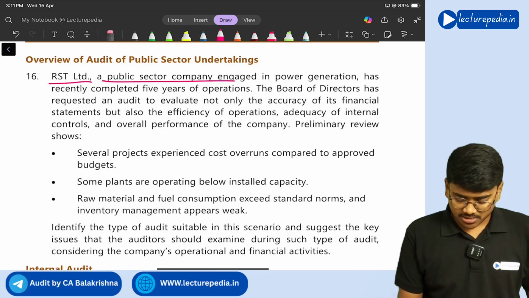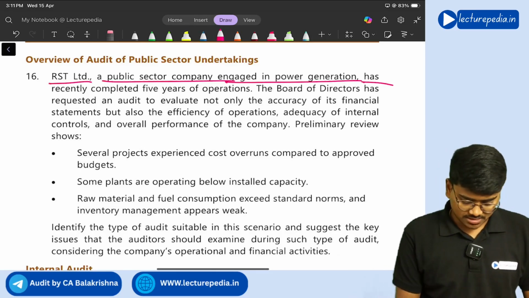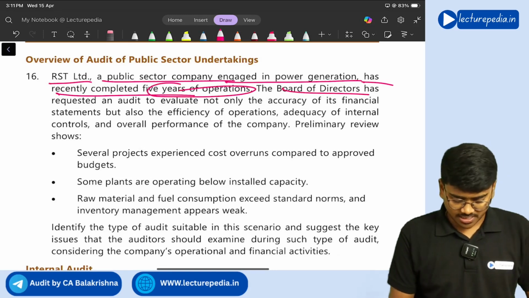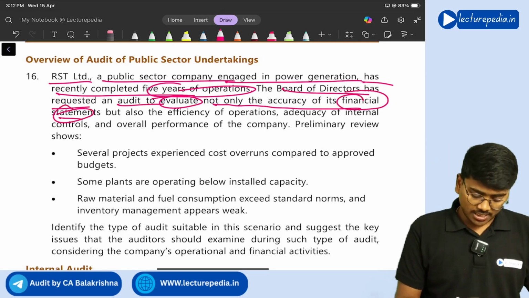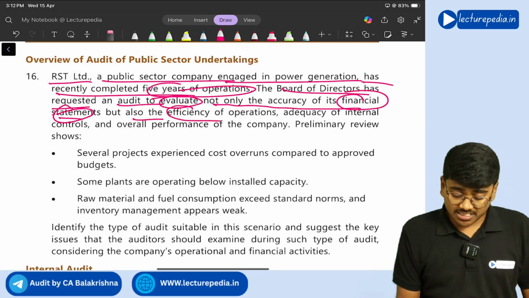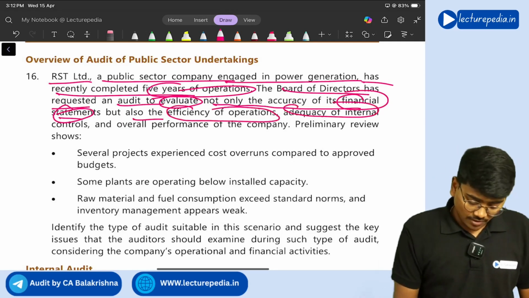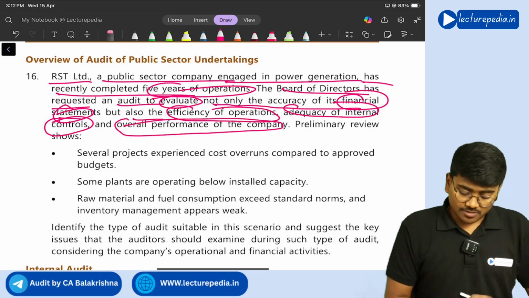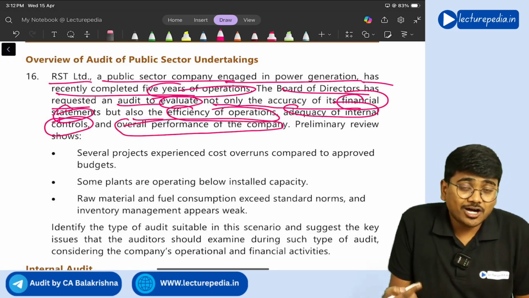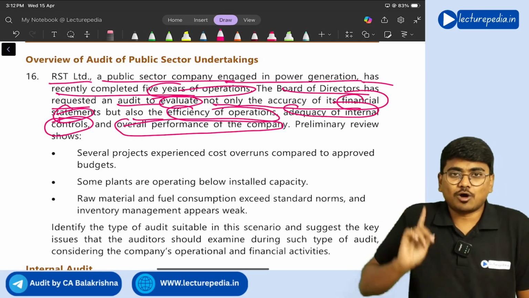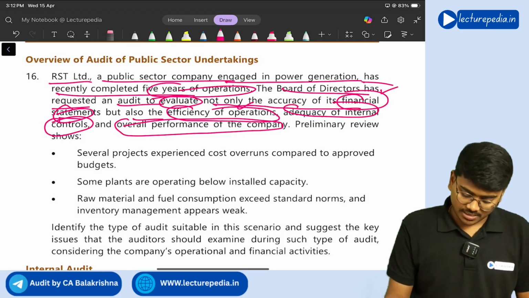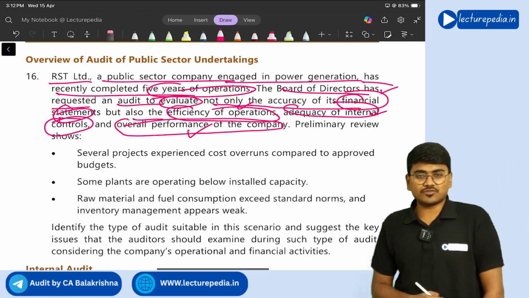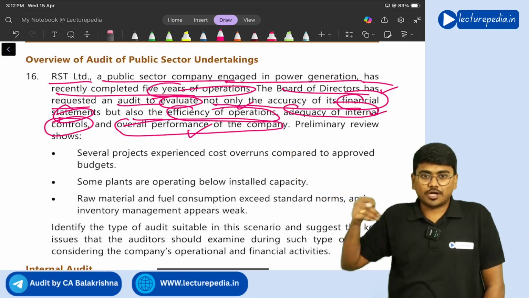RST Limited, a public sector company engaged in power generation, has recently completed 5 years of operation. The board of directors has requested an auditor to evaluate not only the accuracy of its financial statements, so financial statement audit, but also the efficiency of operation, adequacy of internal controls, and overall performance of the company. That means they are asking for a comprehensive audit, right? Because financial statements need to be verified, efficiency of operation, adequacy of internal controls, overall performance of the company, all this gets covered in a comprehensive audit only, right?